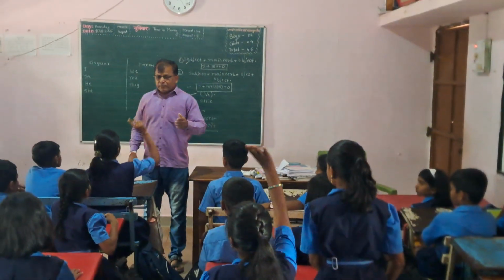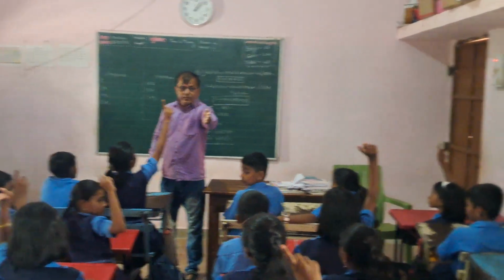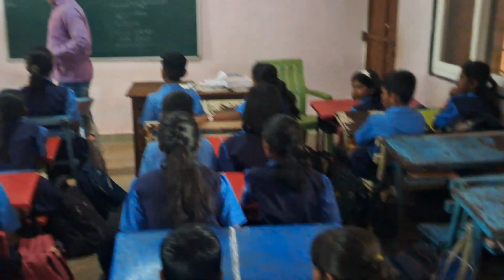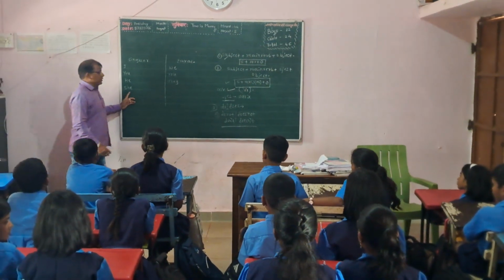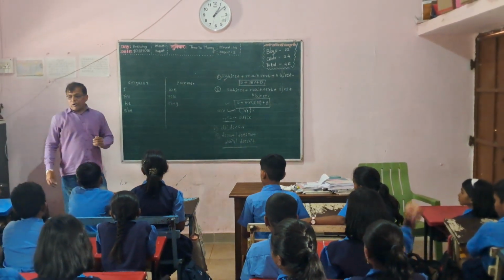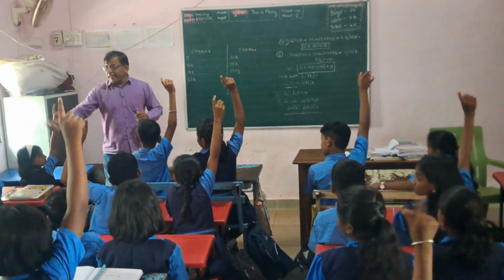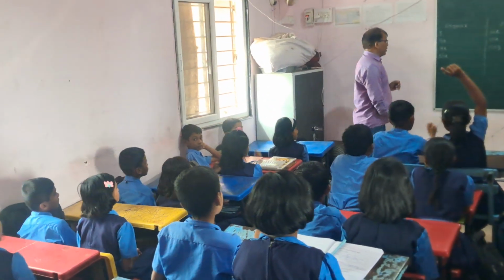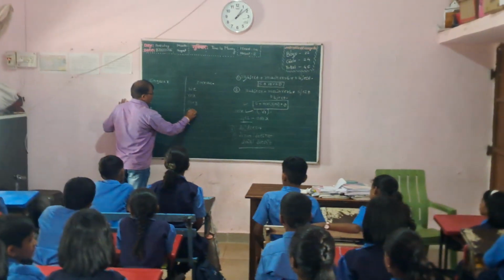Next third person is she, and she has a plural form, they. Very good.